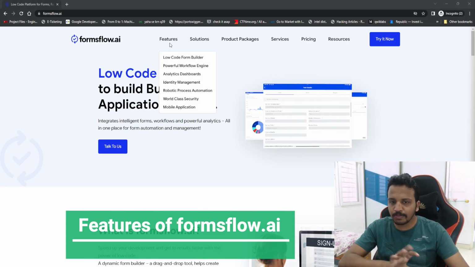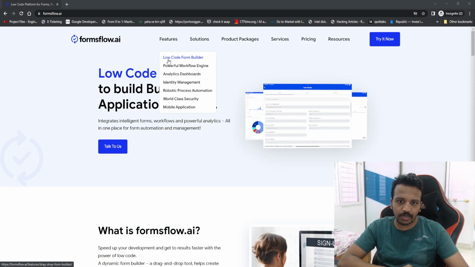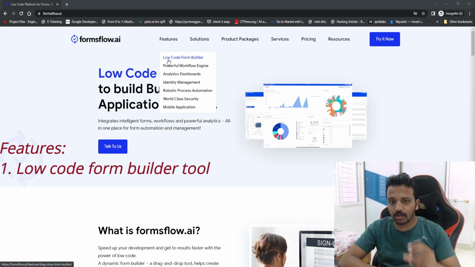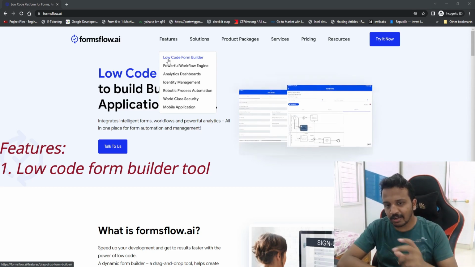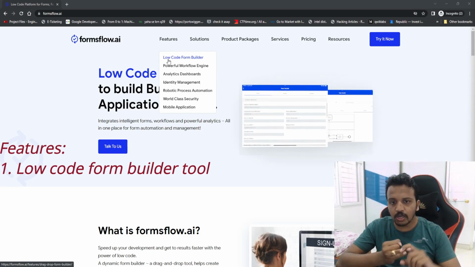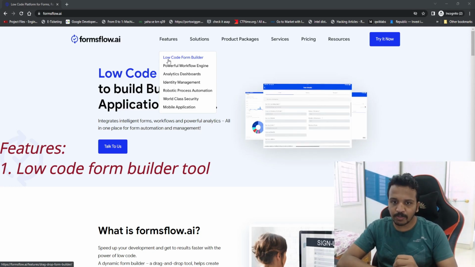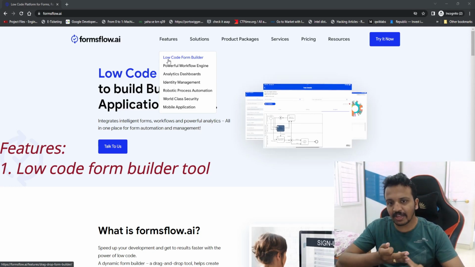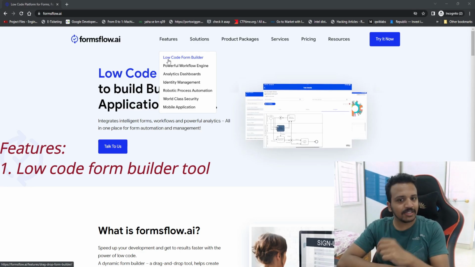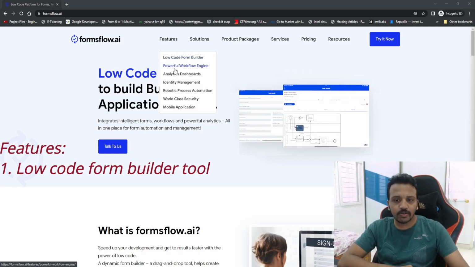If I simply hover over the features on the Formsflow.ai website, I can see it's a low-code form builder tool. It is using Form.io's drag and drop, and it provides the complex attributes that we discussed just now, like captcha or derived attributes. All those things which are not available on other platforms are here. It is using Bpmn.io, and it gives us a UI or module where we can simply drag and drop different categories of complex attributes and create the form. Then we have a powerful workflow engine.